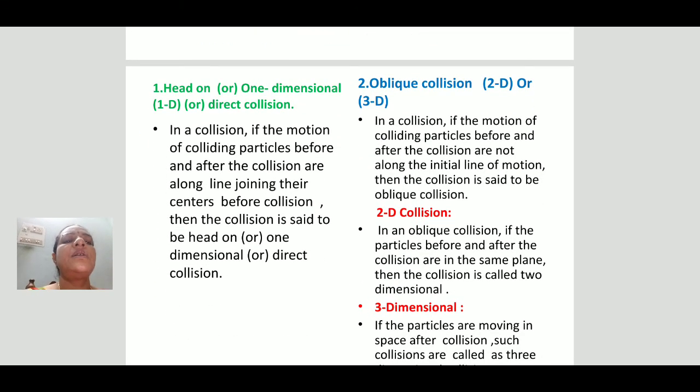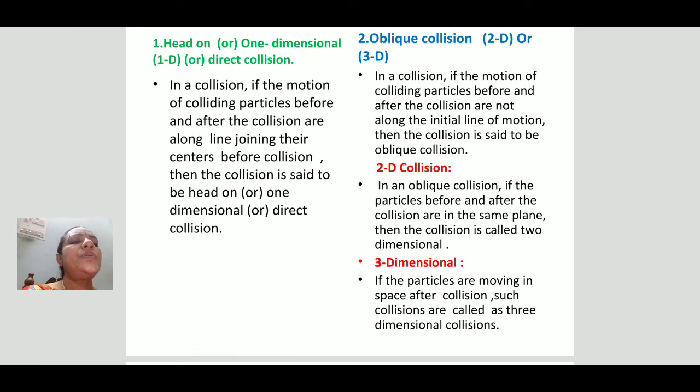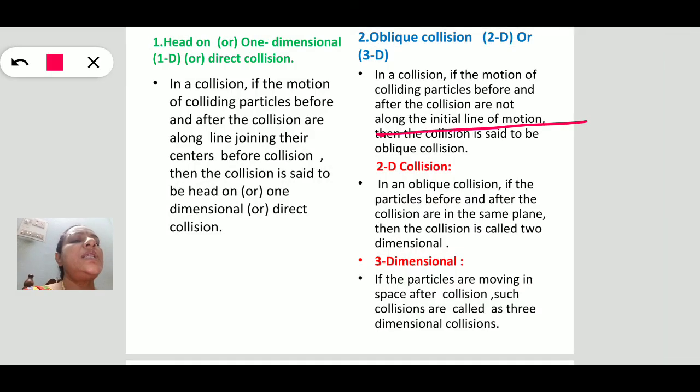Head-on collision means that in a collision, if the motion of the colliding particles before and after the collision is along the line joining their centers before collision, then the collision is said to be head-on. And coming to oblique collisions, if the motion of the colliding particles before and after the collision is not along the initial line of motion, then the collision is said to be oblique.